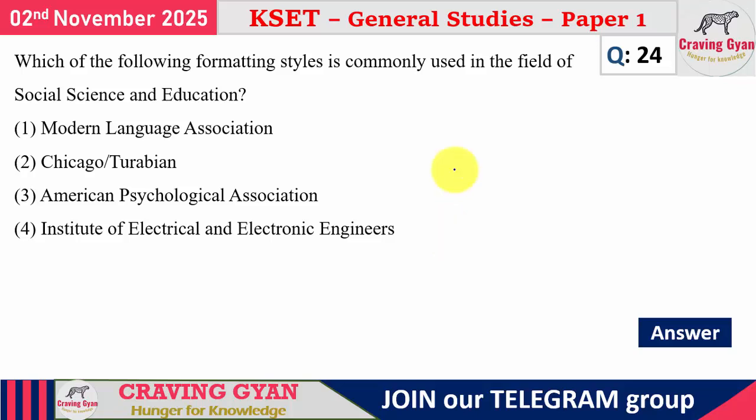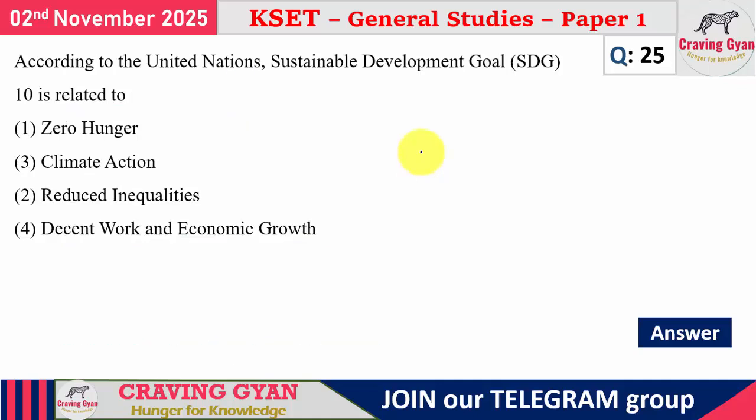In the 24th question, what they have asked is, which of the following formatting styles is commonly used in the field of social science and education? IEEE standards you are going to use when you present papers in conferences or seminars. But for this question, the corresponding option is the third option, American Psychological Association, APA in short. So for this 24th question, option number 3 is going to follow.